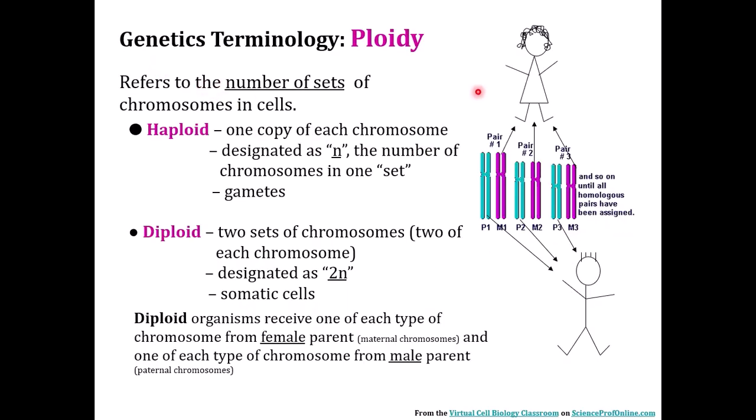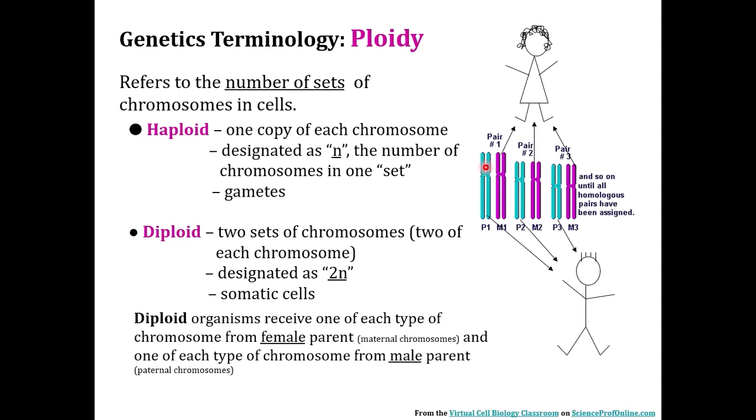Now, generally, diploid cells are the cells in our body. Take humans as an example directly. Humans have 46 chromosomes, and those 46 chromosomes exist in pairs. So we say we have 23 pairs of chromosomes because each chromosome has a homologue, a kind of identical sister. So our somatic cells are diploid, and we have 2 sets of chromosomes. Each chromosome has its homologue, its partner.